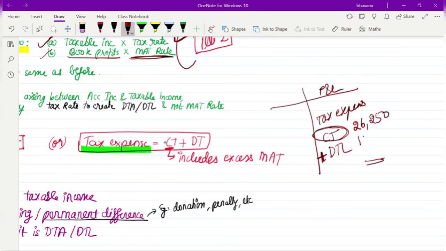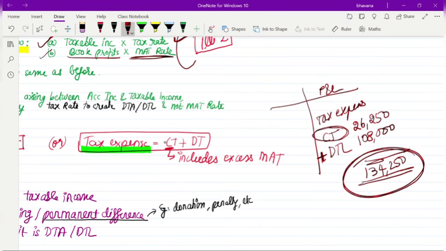Your deferred tax liability was 1,08,000. That means your total tax expense will be 1,08,000 plus 26,250, which is 1,34,250. So this is the amount of tax that you will show in the P&L.